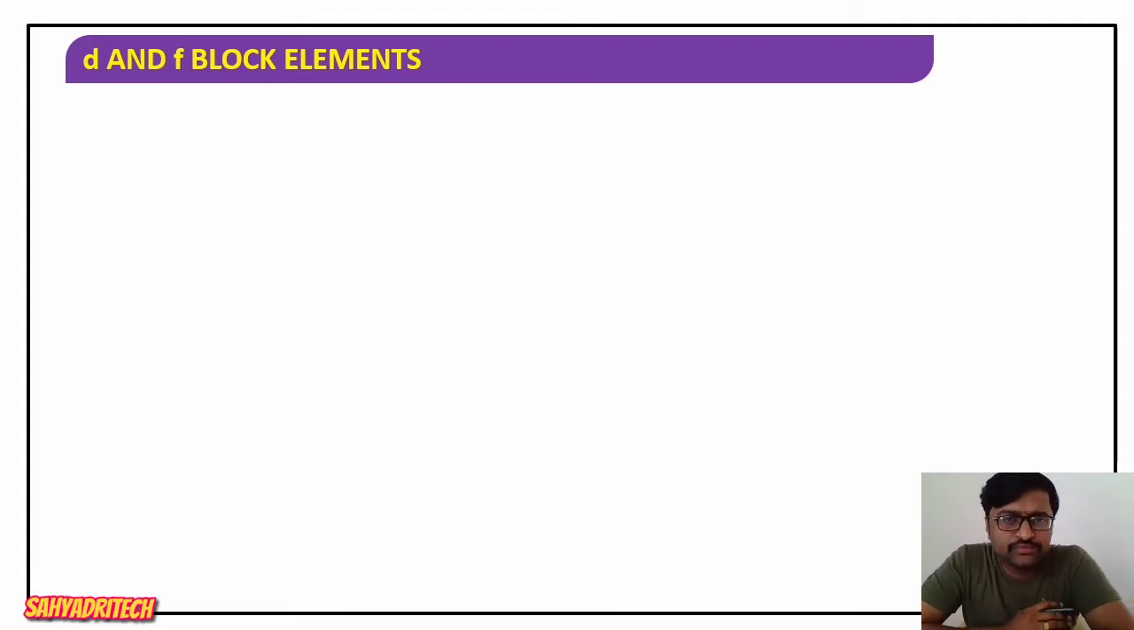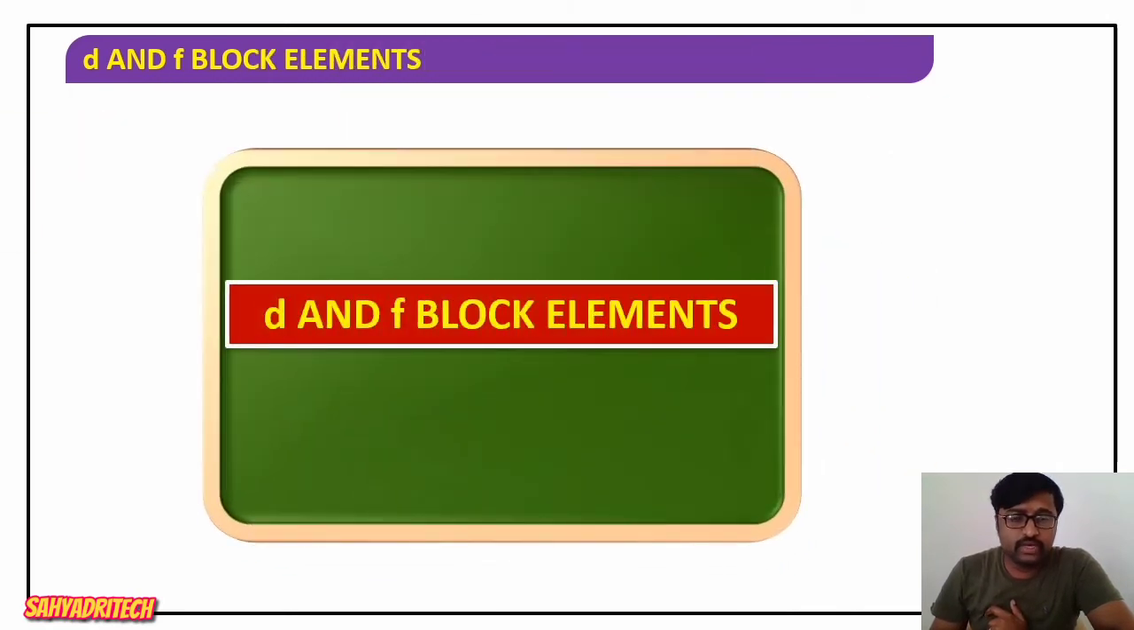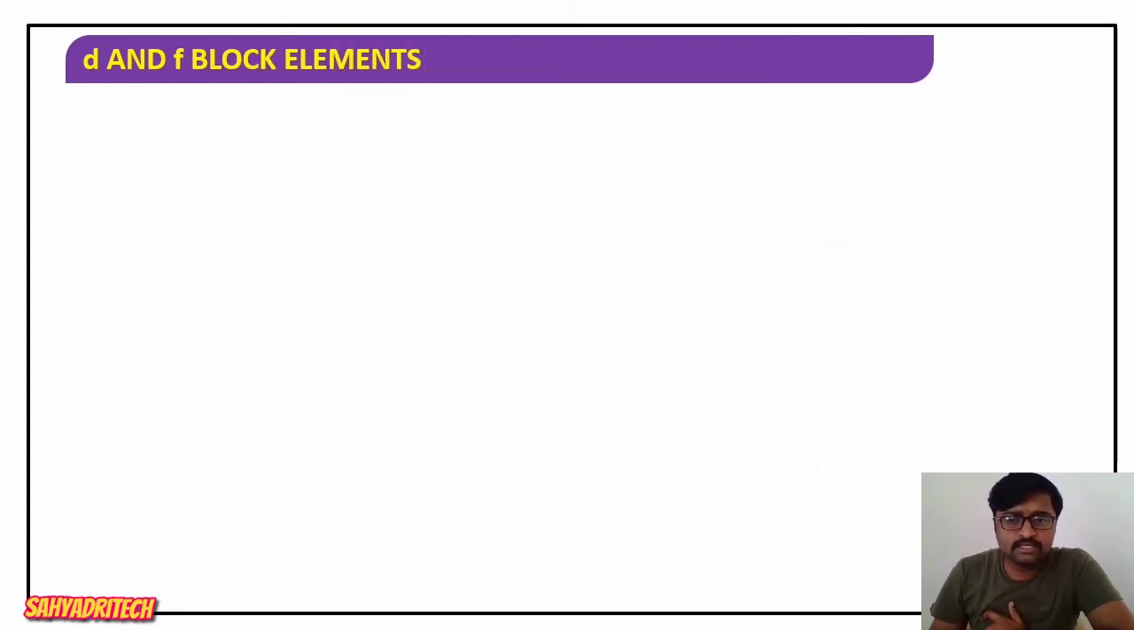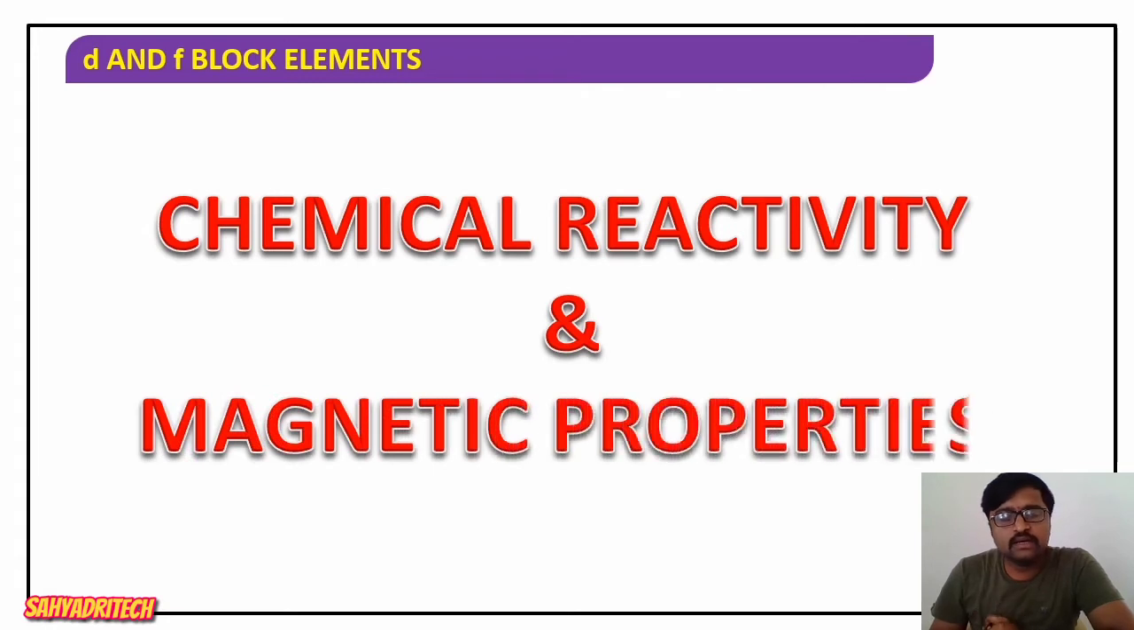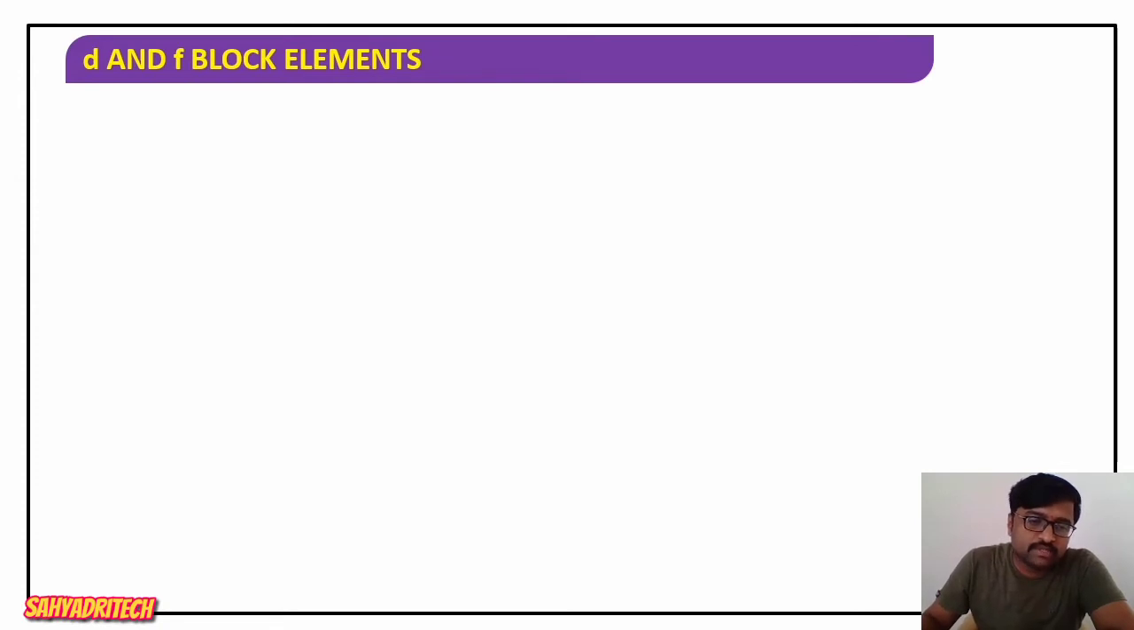So in the last session, we discussed the standard electrode potential of 3d series elements. Now I'm going to continue the same concept. In this session, we are going to move on to chemical reactivity. Chemical reactivity is predicted based on what? Again based on the SRP, standard reduction potential values.